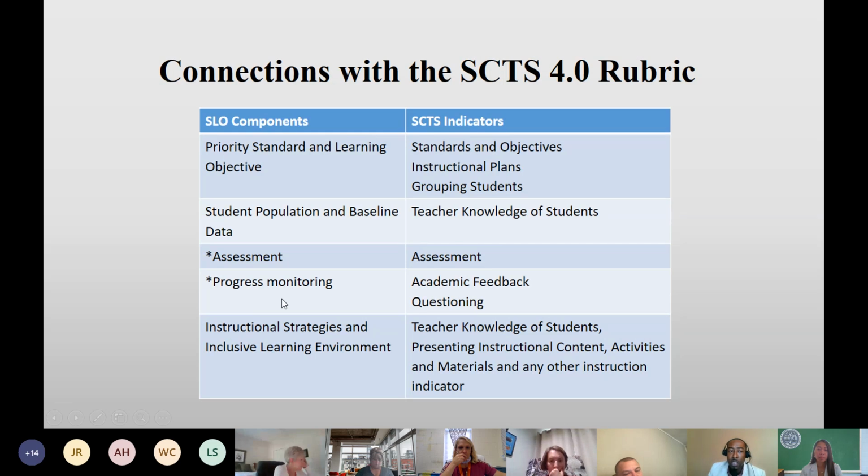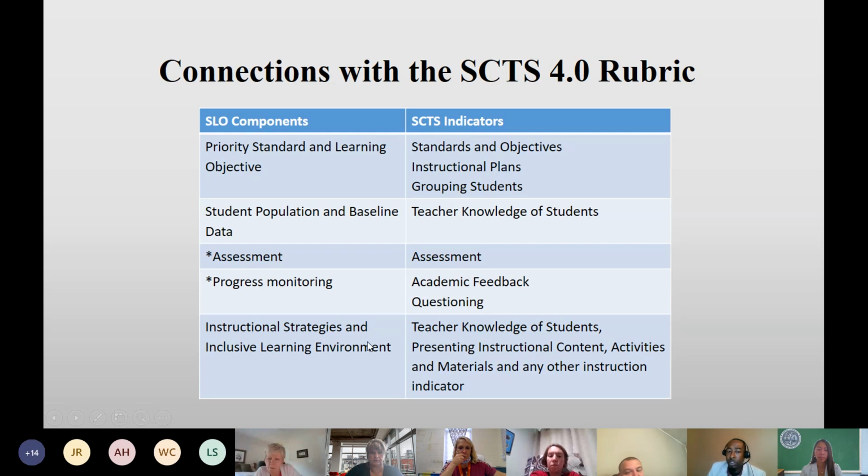When it comes to progress monitoring, that's a portion of the SLO that teachers have to do. They have to progress monitor. Those who are coaching and supporting teachers have to also support them in that, to help them be able to progress monitor. And that ties to the academic feedback and questioning portion from the SCTS standards.